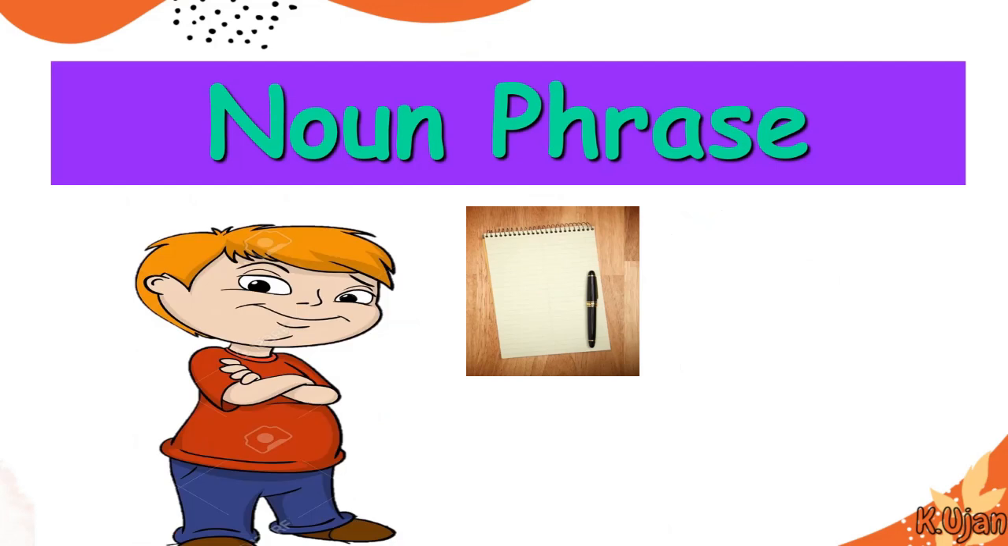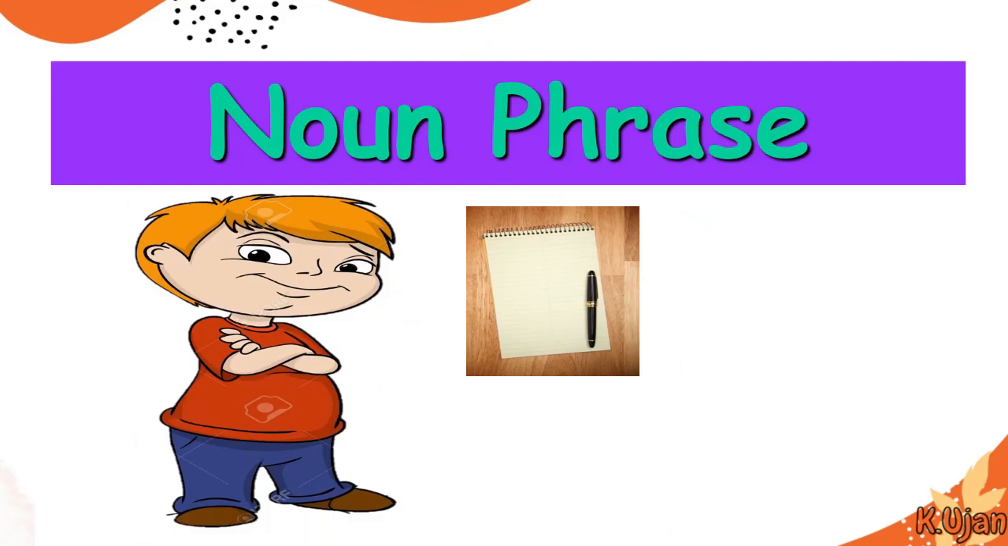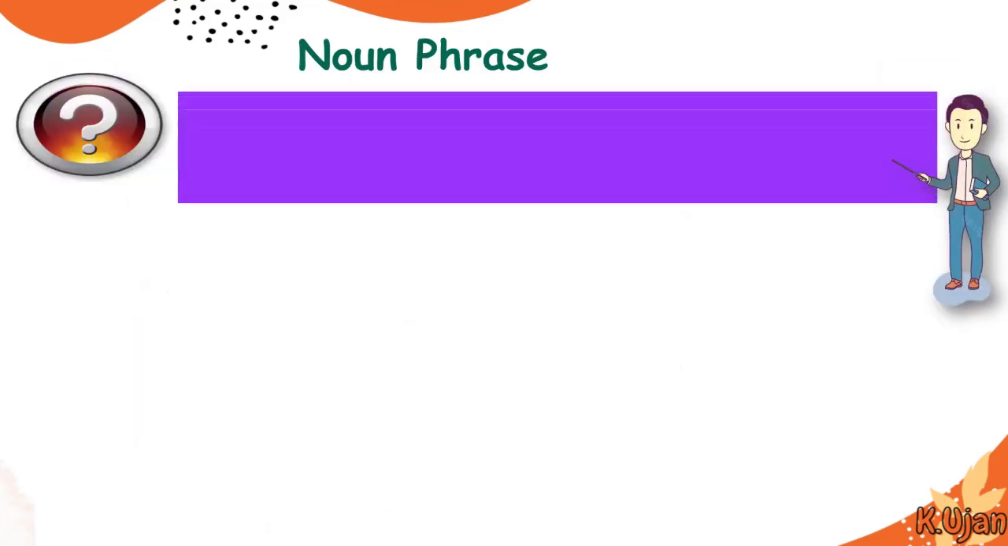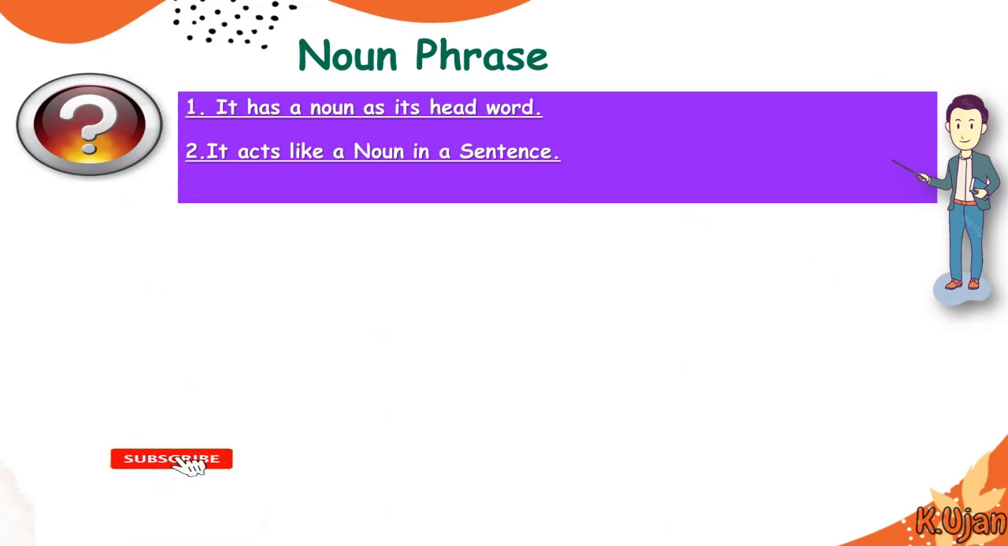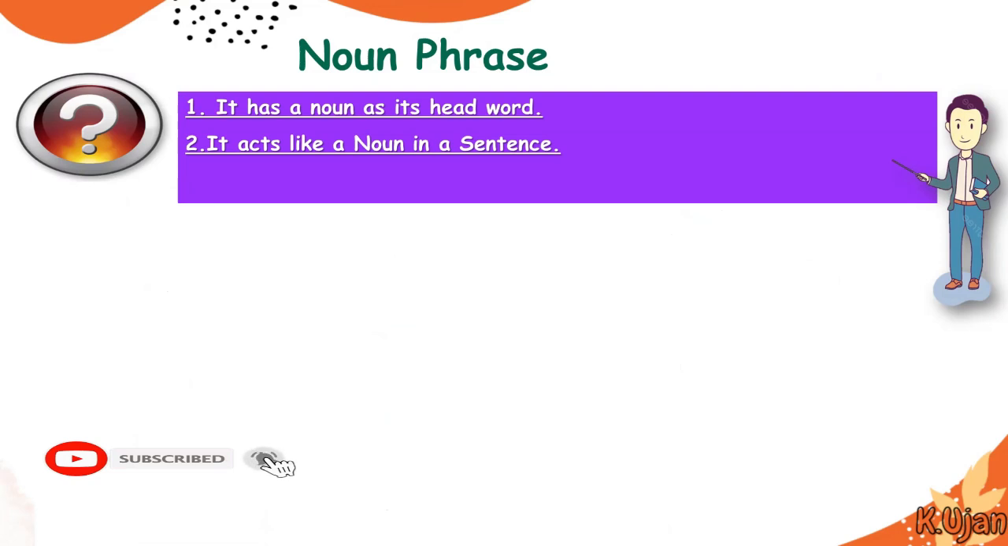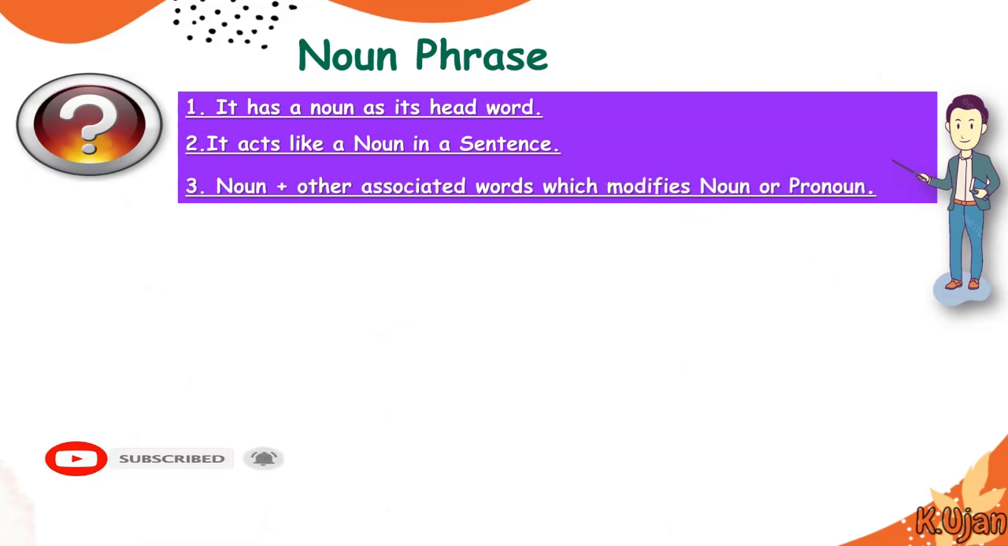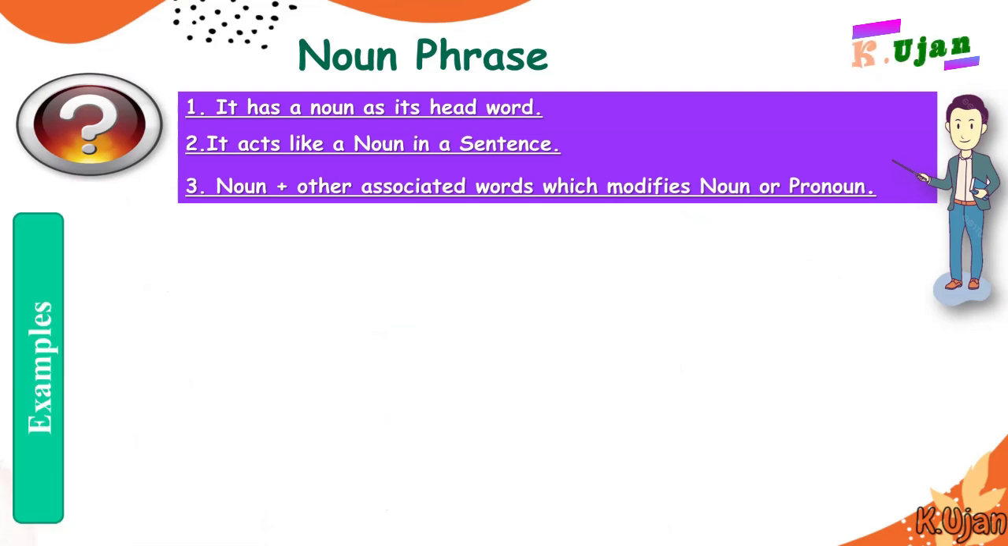Here we are going to talk about what a noun phrase is. This is the definition of a noun phrase. It has a noun as its head word. It acts like a noun in a sentence. A noun plus other associated words which modify the noun or pronoun is known as a noun phrase. So it is a phrase which acts like a noun.